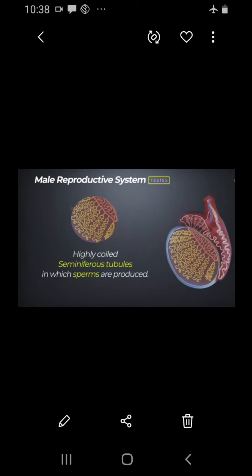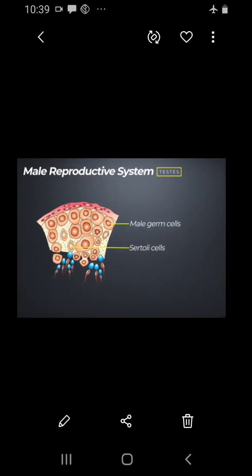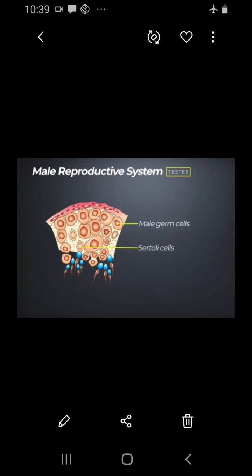The testis has a coiled structure. You can see this coiled structure, which is called the epididymis. The epididymis provides nourishment for the developing sperms. Then we can see the Sertoli cells in the testis, which I have already told you about, and these cells are responsible for the development of the sperms and their nutrition.